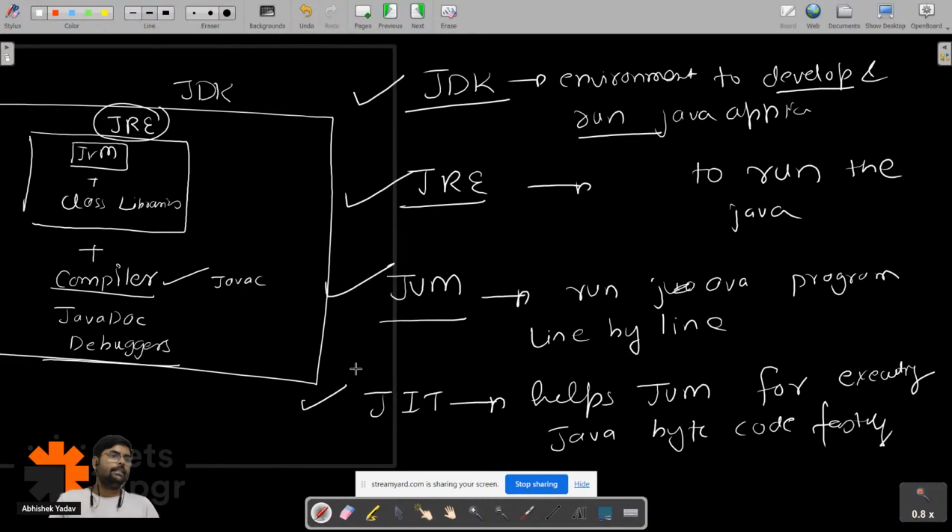Everyone is clear with the JDK, JRE, JVM, and JIT? Please write in the chat, guys. Please write in the chat if it is clear.